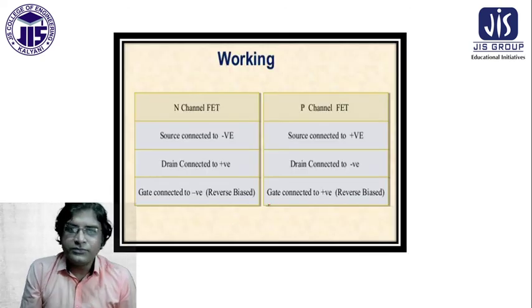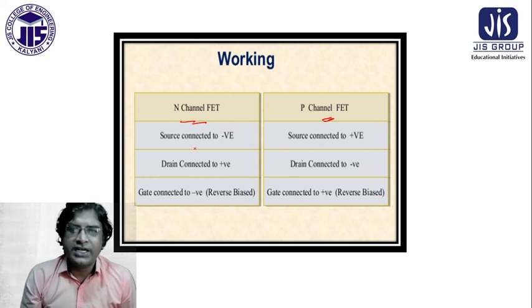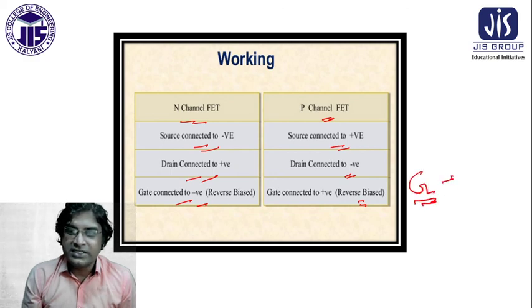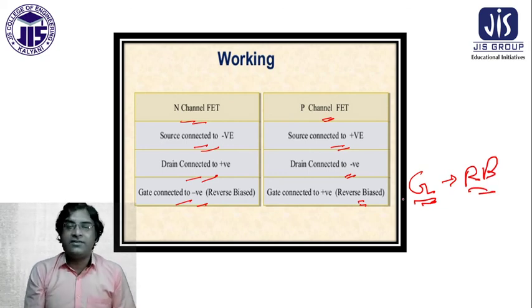Next, for the working, I am representing the N channel FET and the P channel FET. In the case of N channel, the source is connected to the minus V, and in the case of P channel, the source is connected to the plus V. The drain is connected to the plus V in N channel and to the minus V in P channel. The gate is connected to the minus V in reverse bias for N channel, and to the plus V in reverse bias for P channel. The gate is always in the reverse bias condition.